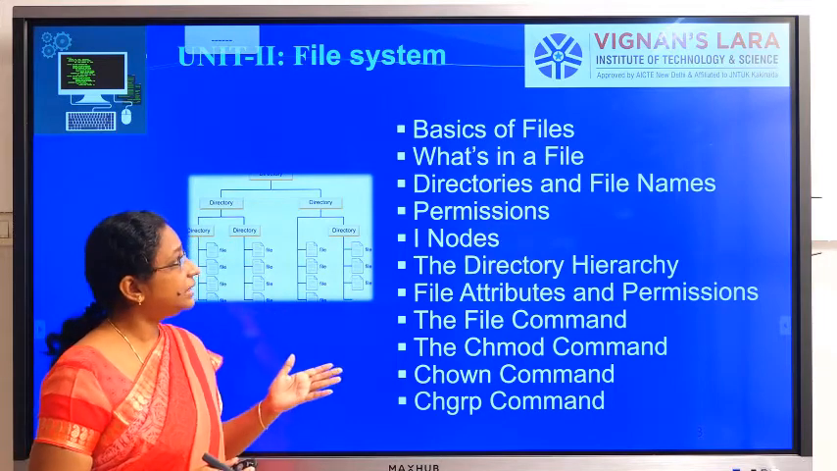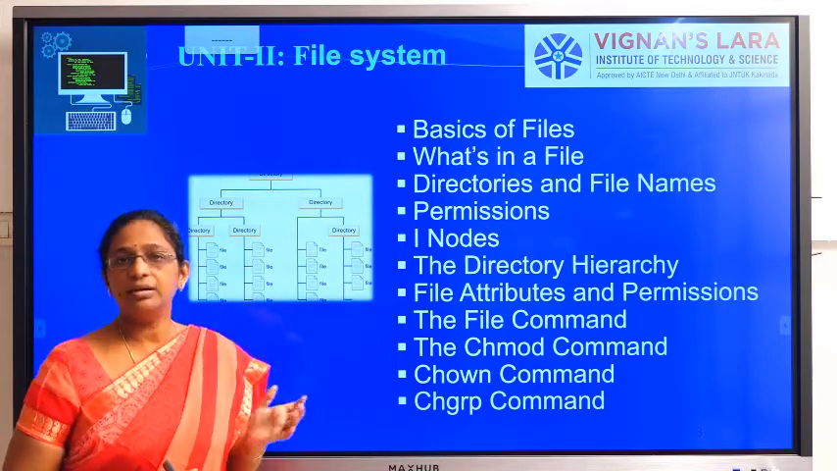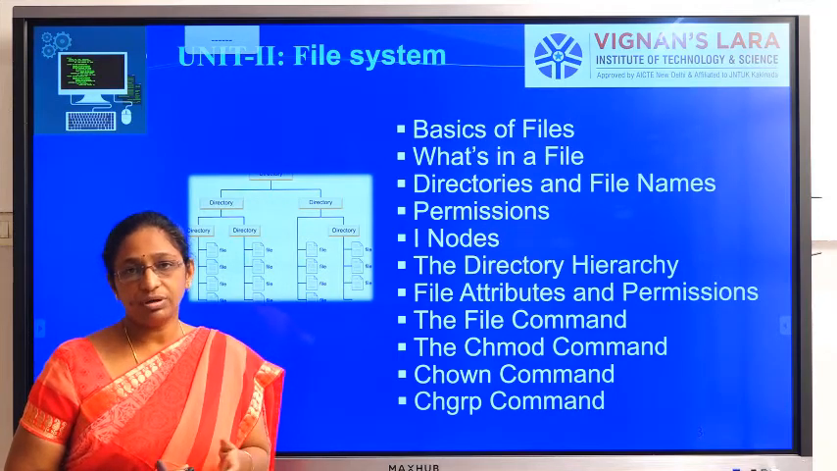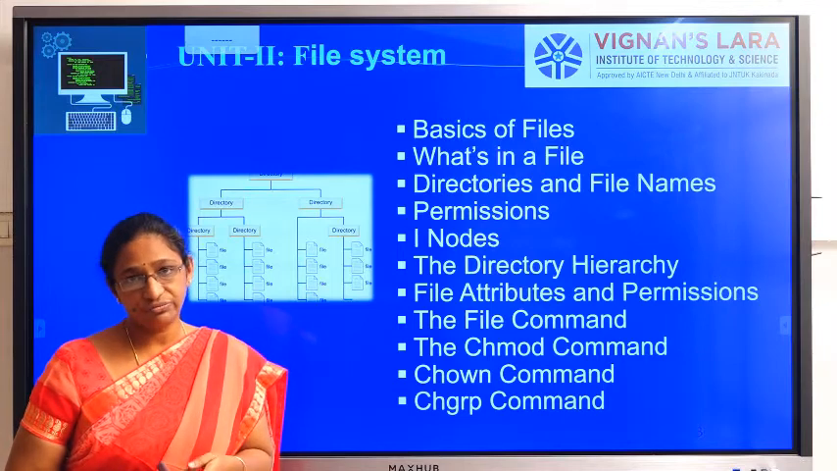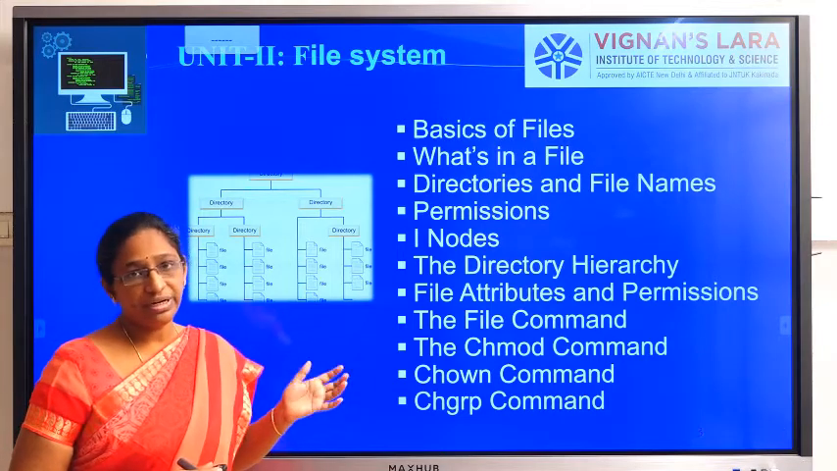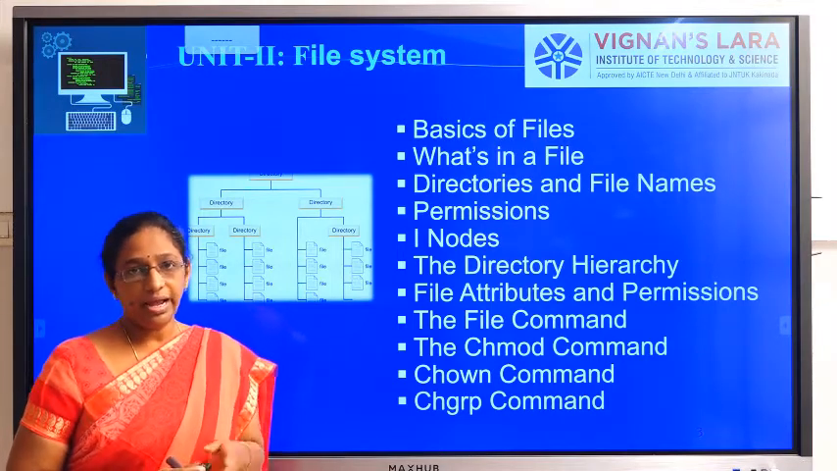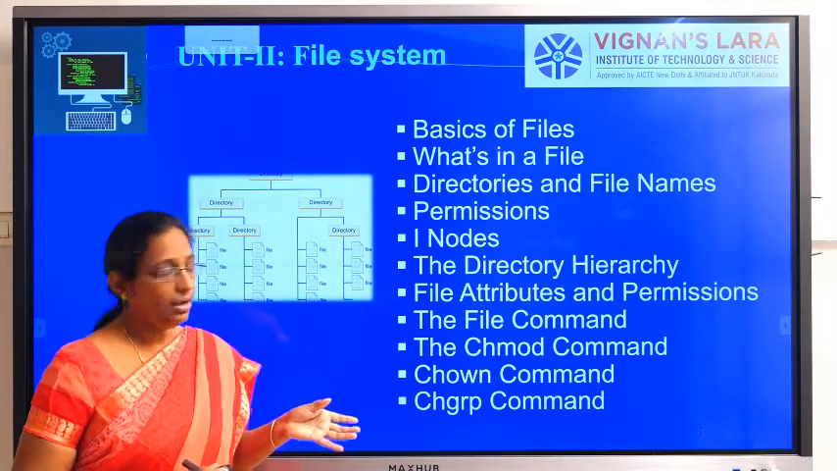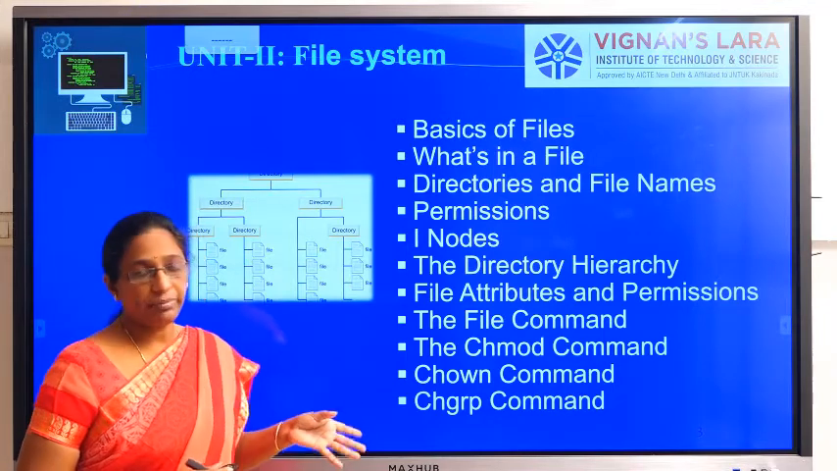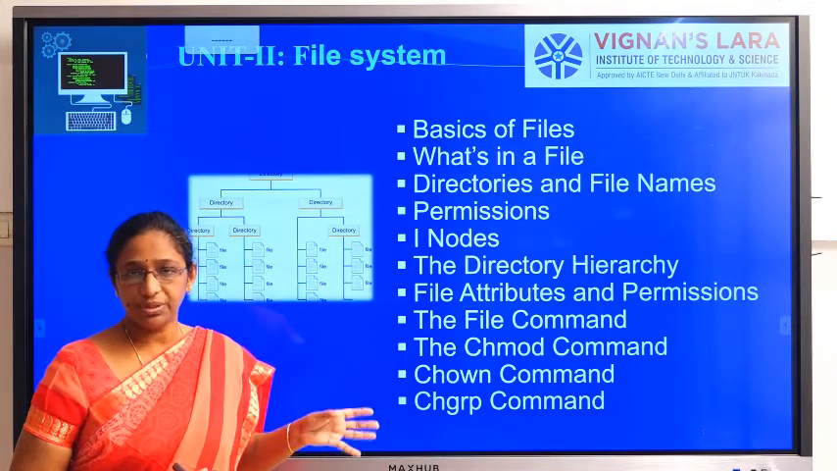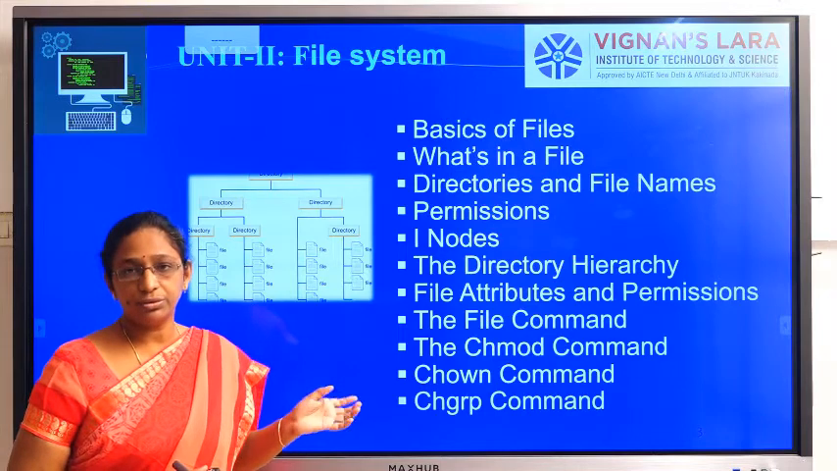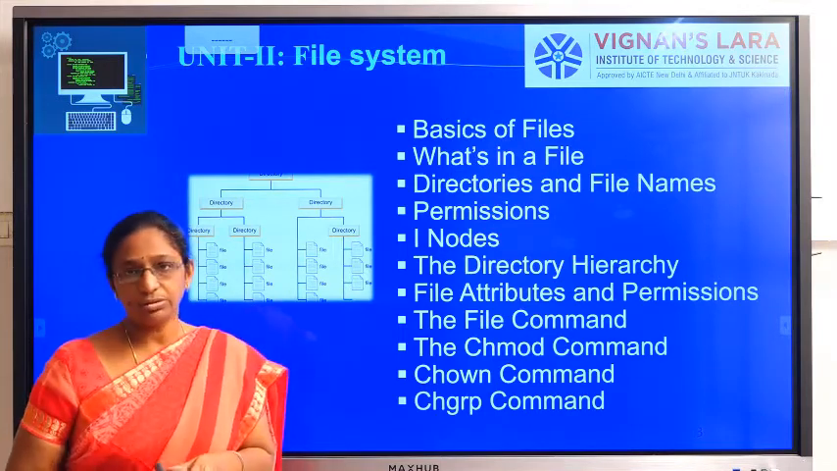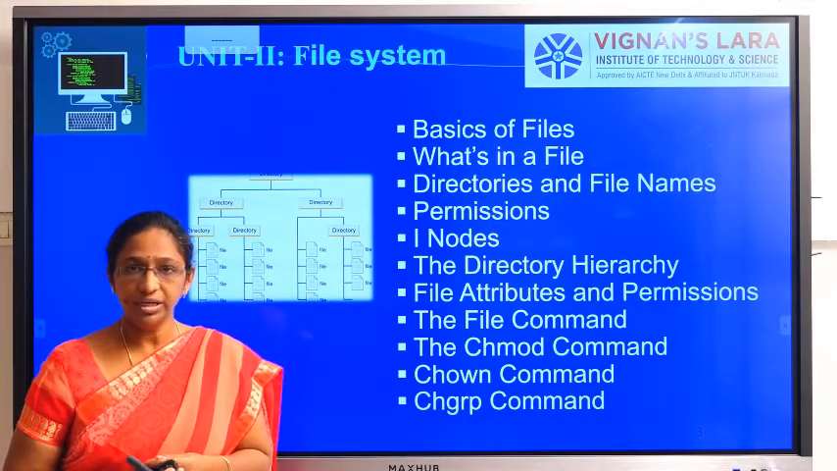How to give those permissions, and what are the file attributes? File attributes means the name of the file, the type of the file, and the size of the file. And what are the different types of files we have, and some commands like chown to give the ownership permissions, the group command to give group permissions, and the file command for knowing the type of the file.